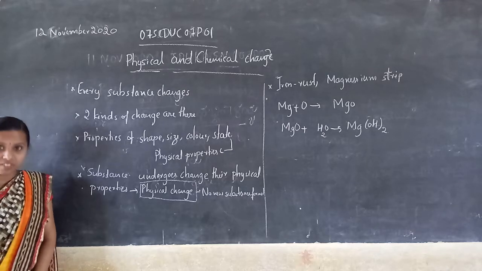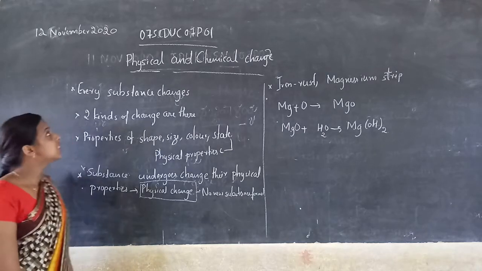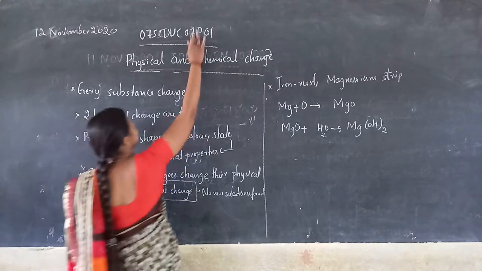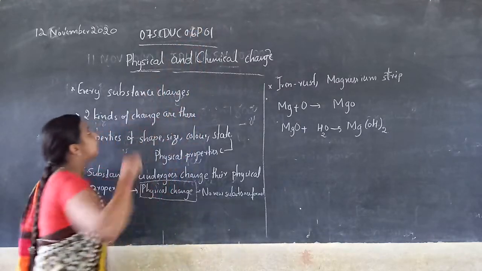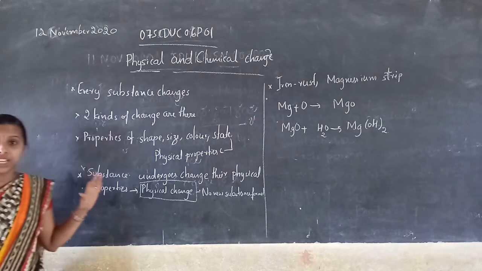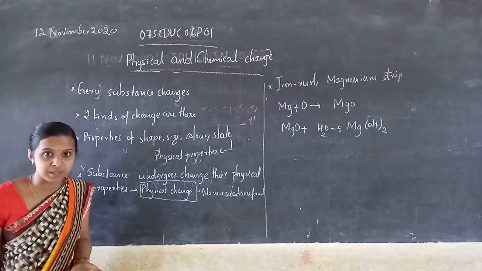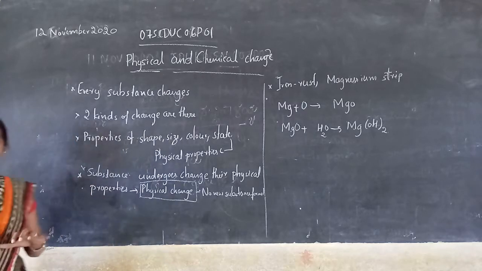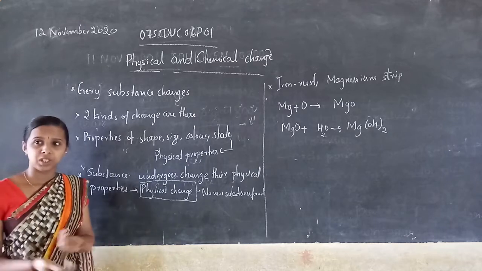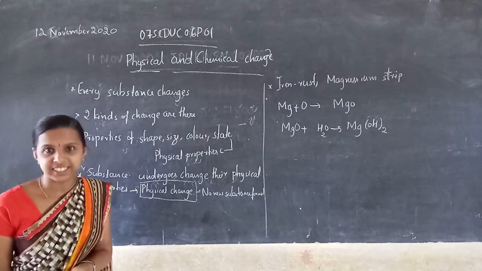Start 7th standard science chapter 6, which is physical change and chemical change. What is the meaning of physical change and chemical change? Have you heard about that?